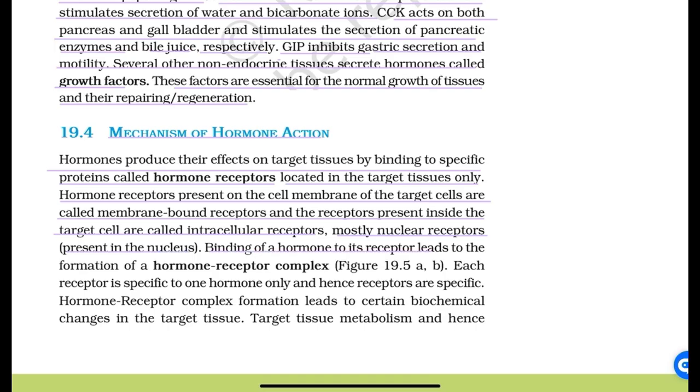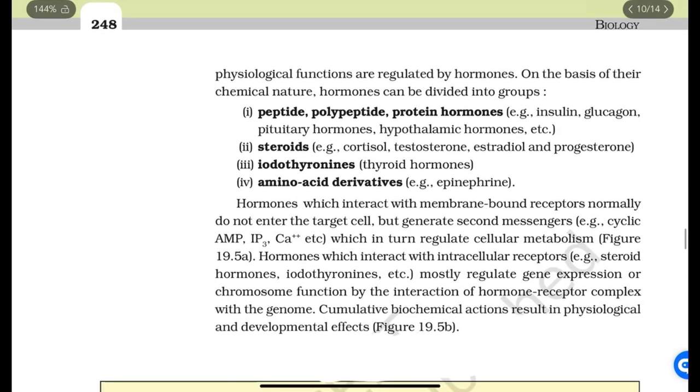Binding of the hormone to its receptor leads to formation of hormone receptor complex. Each receptor is specific to one hormone only, and hence receptors are specific. Hormone receptor complex formation leads to certain biochemical changes in the target tissue metabolism, and hence physiological functions are regulated by hormones. On the basis of their chemical nature, hormones can be divided into groups.